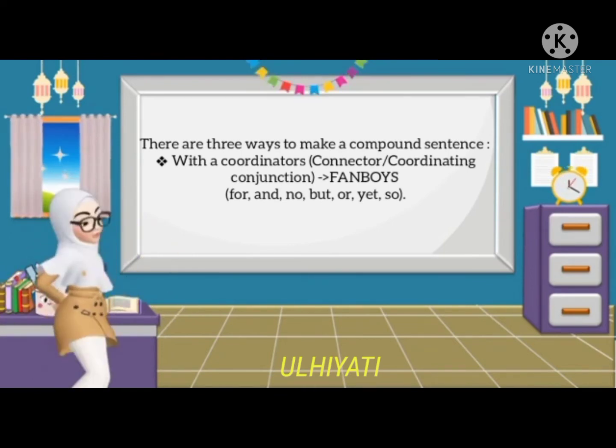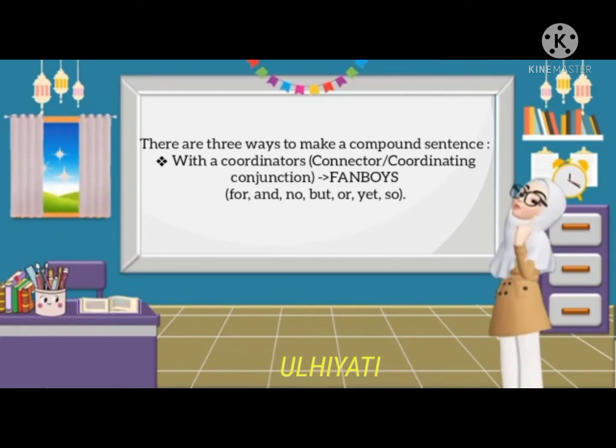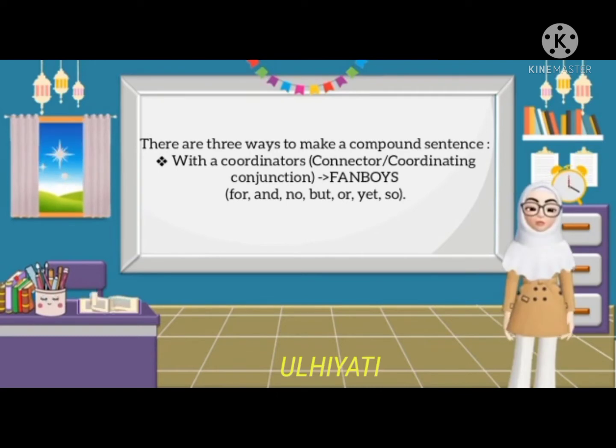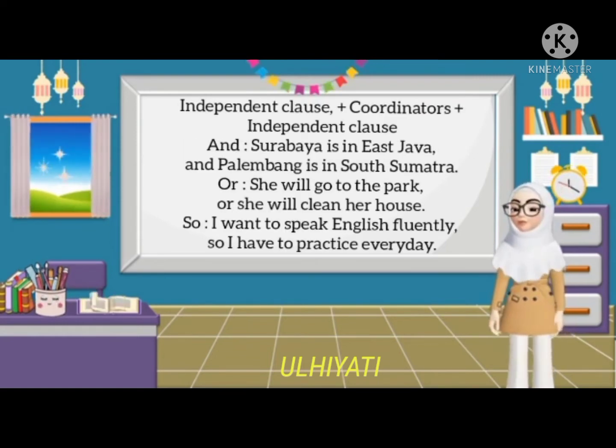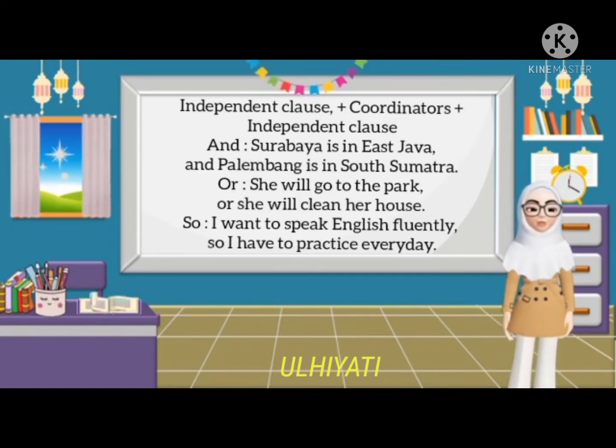First, with coordinators, connectors or coordinating conjunctions, FANBOYS like for, and, nor, but, or, yet, so, and etc. Here is the rule: independent clause plus coordinator plus independent clause.